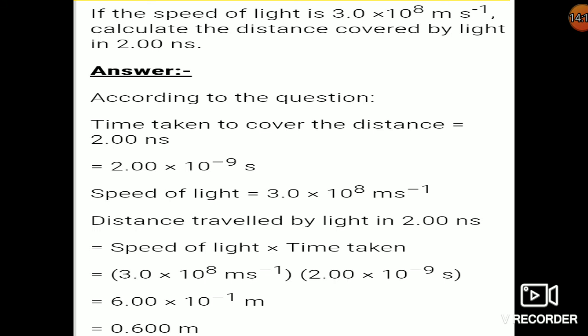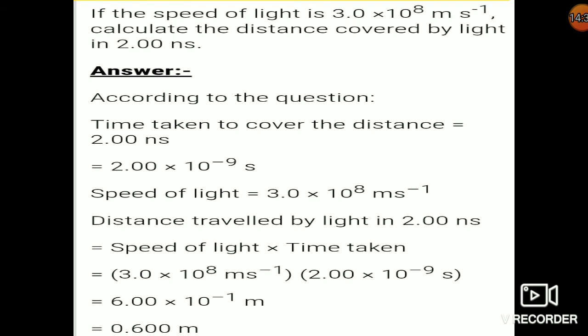Now we know that speed is equal to what? Speed is equal to distance traveled divided by time taken. So distance traveled by light will be speed of light times time taken. Speed of light is 3 into 10 to the power 8 meter per second. Time taken is 2 into 10 to the power minus 9 second.